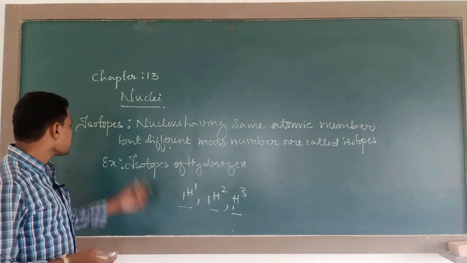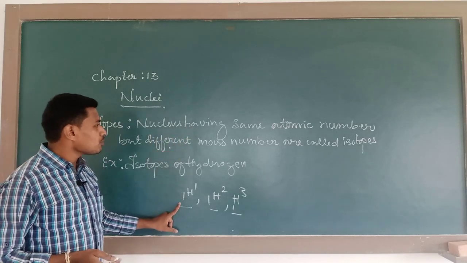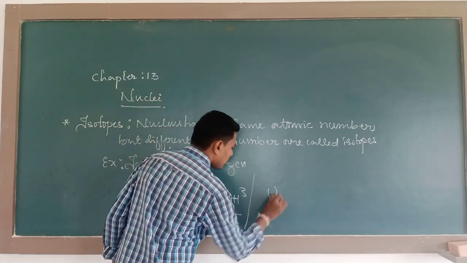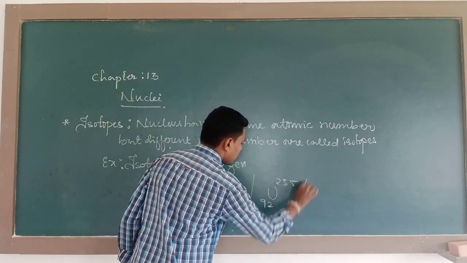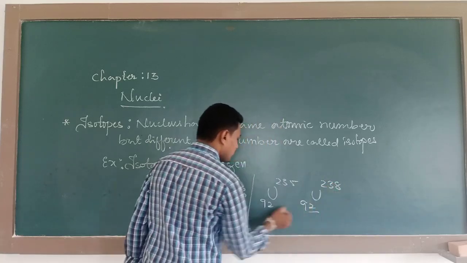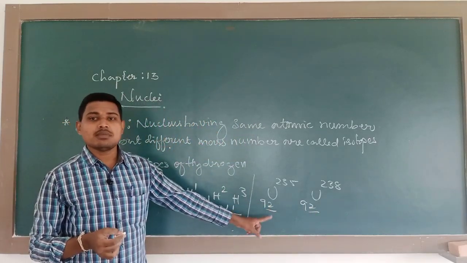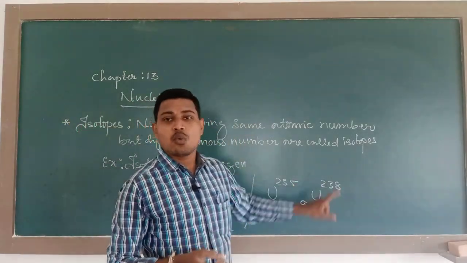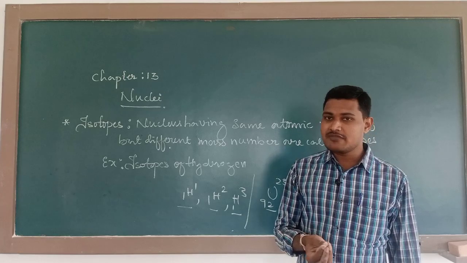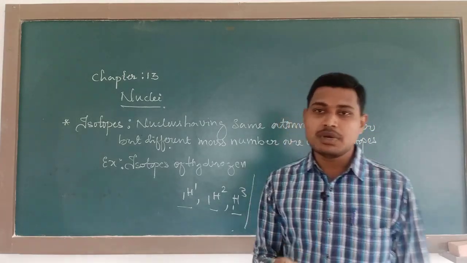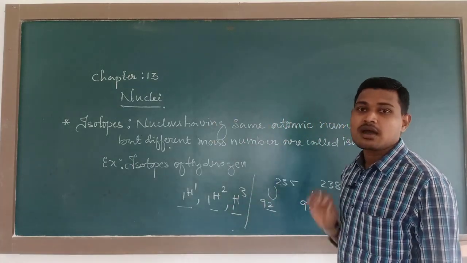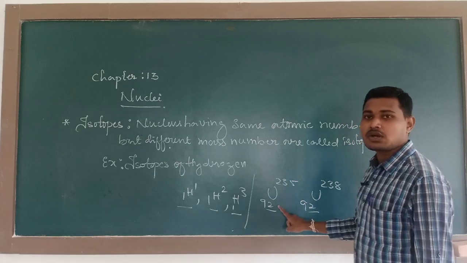So these are isotopes: same atomic number but different mass number. Not necessarily only hydrogen; if you take uranium 92-235 as well as uranium 92-238, the atomic number of uranium is the same but the mass number differs. That differs due to the difference in the number of neutrons. So this type of nucleus is called an isotope.